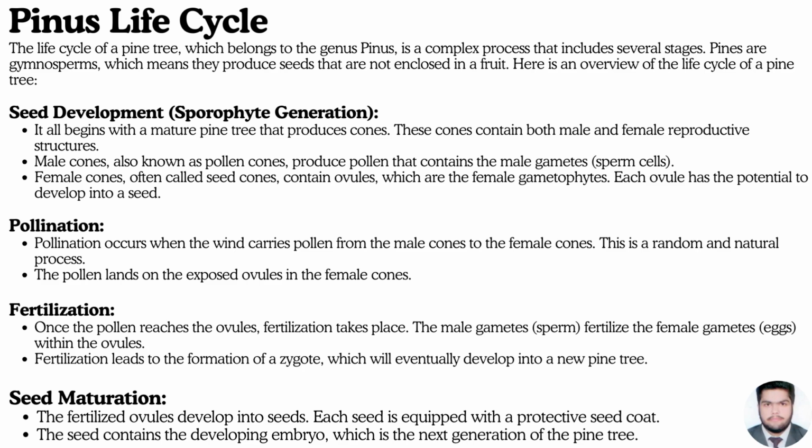Fertilization. Once the pollen reaches the ovule, fertilization takes place. The male gamete sperm fertilizes the female gamete eggs within the ovules. Fertilization leads to the formation of a zygote, which will eventually develop into a new pine tree.